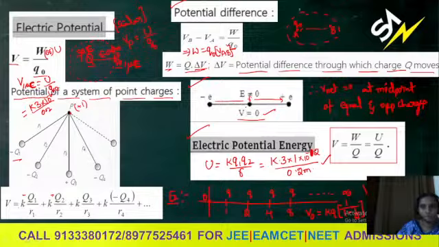Okay. Next, already I discussed what is electric potential energy. So within the separation, the electrostatic potential energy will be equal to K Q1 Q2 by R. From that only we can write potential, which is equal to work done by the test charge which is placed in the field.